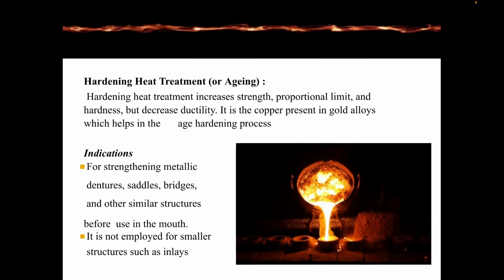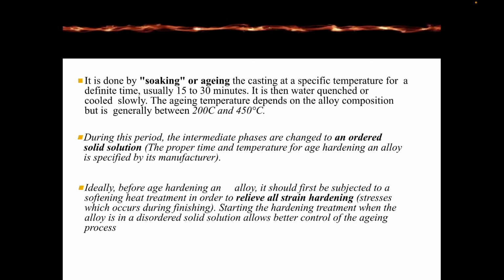So the indication: for strengthening metallic dentures, saddles, bridges and other similar structures before use in the mouth. It is not employed for smaller structures such as inlays. It is done by soaking or aging the casting at a specific temperature for a definite time, usually 15 to 30 minutes. It is then water quenched or cooled slowly.